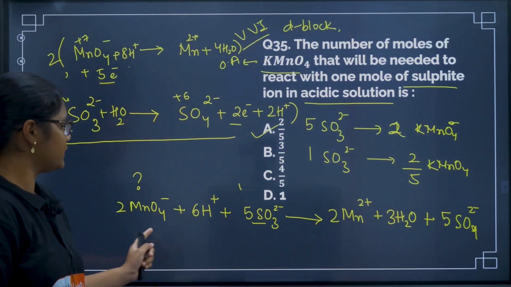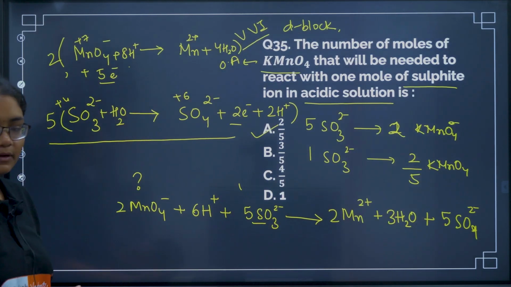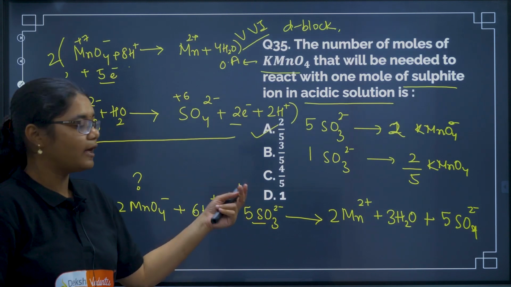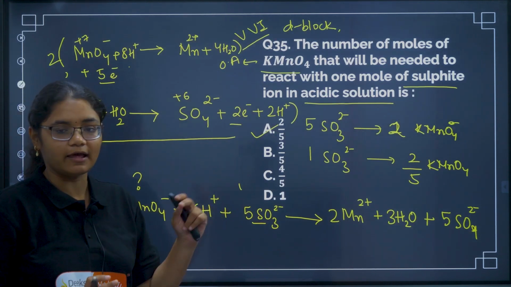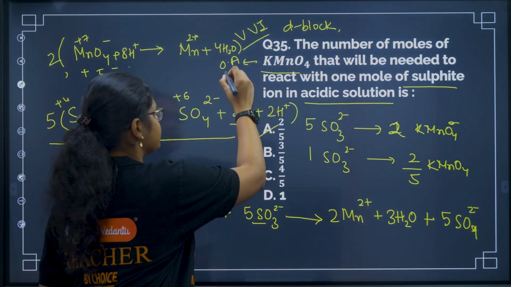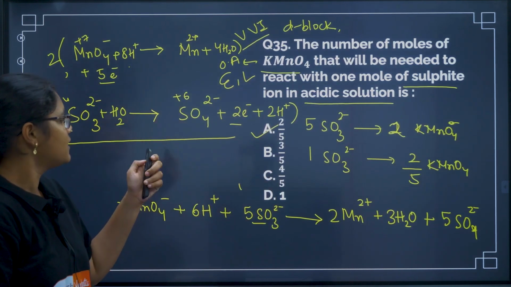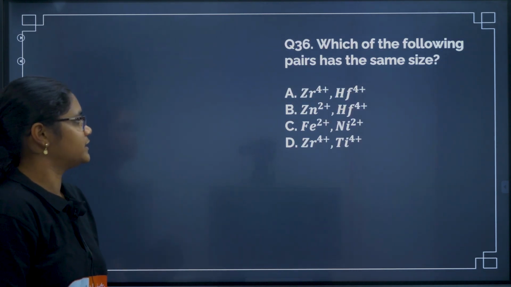So if we have already known this reaction, it is a very simple question. If we haven't remembered the reaction also, we can calculate it and we can just derive the relation and then find the answer. So it is an easy question but a little lengthy if you haven't remembered the reaction. So now let us quickly go to the next question.